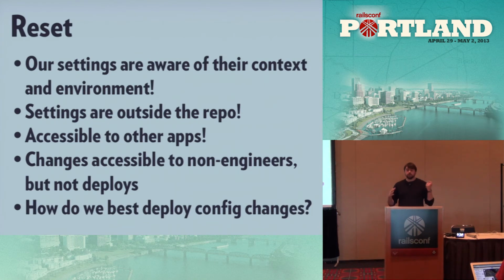So our settings are where, their context, and environment. The settings are outside the repo. They're accessible to other apps. You can have any app you want access those URLs. The changes are accessible to non-engineers, but we can't deploy them yet. So how do we do the final step, which is going to be the deployment process for all this stuff?